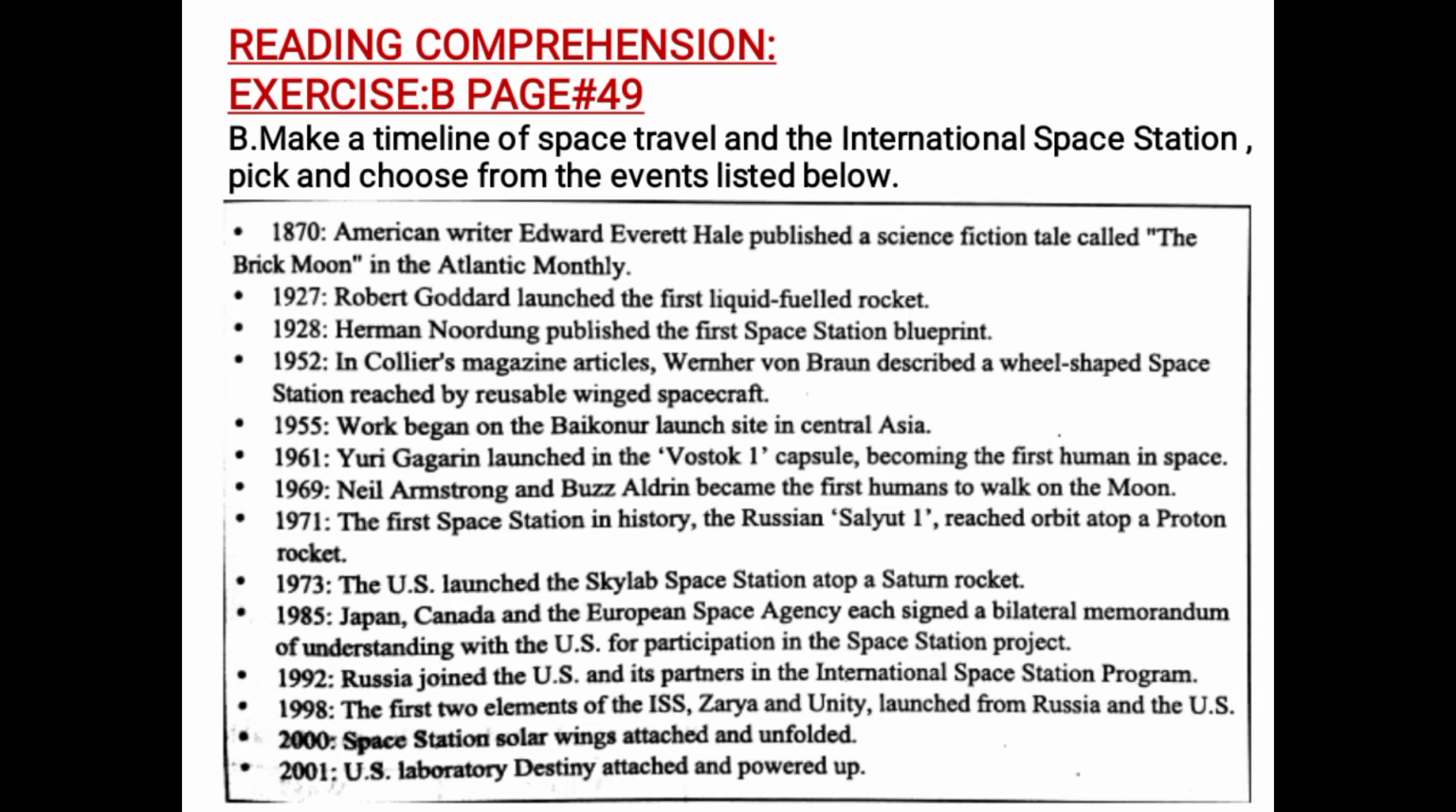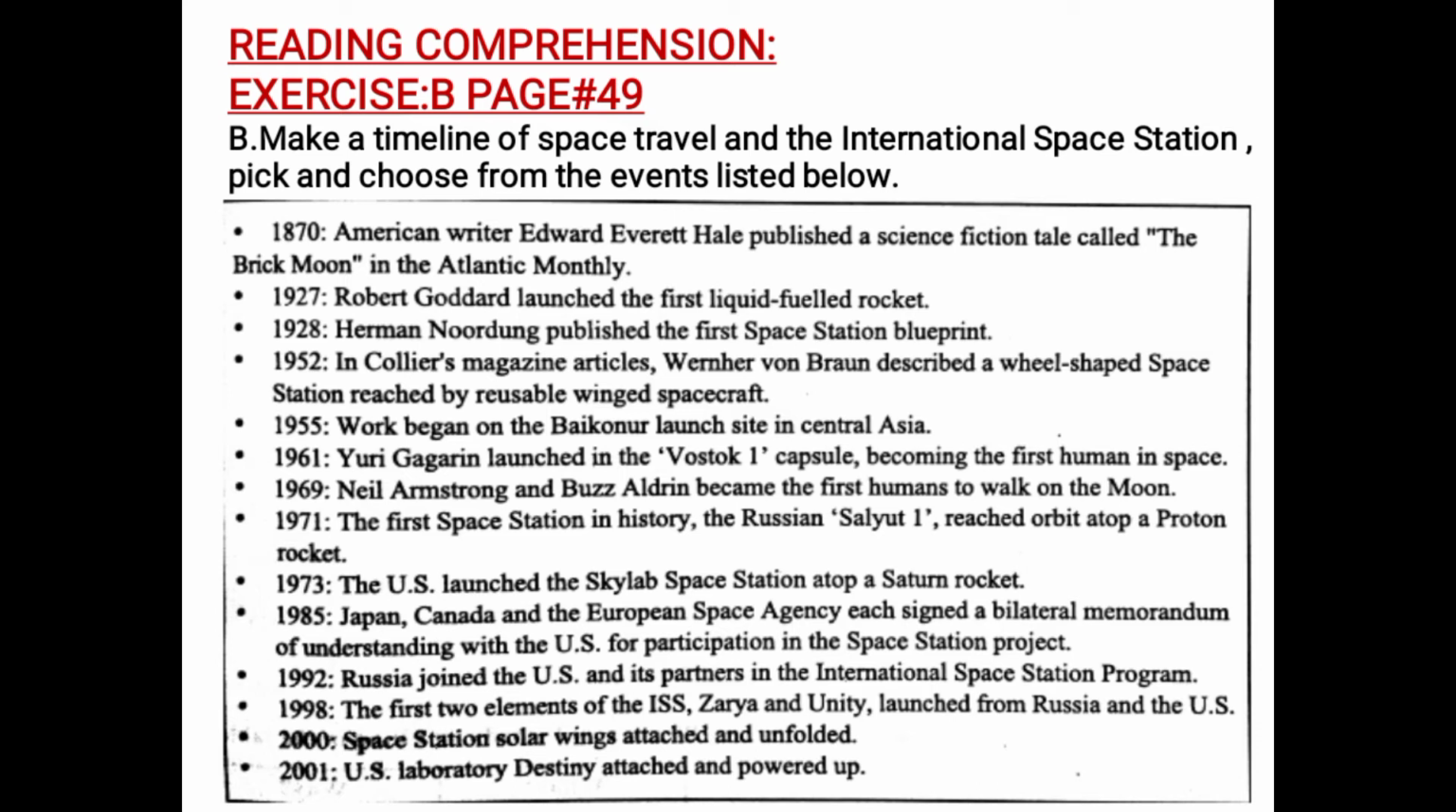Then, after 2 years, in 1971, the first space station in history, the Russian Salyut 1, reached orbit atop a Proton rocket. Then in 1973, after 2 years, the US launched the Skylab space station atop a Saturn rocket. In 1985, Japan, Canada, and the European Space Agency each signed a bilateral memorandum, meaning they signed an agreement of understanding with the US for participation in the space station project. Meaning Japan, Canada, and the European Space Agency all joined the US in its mission.